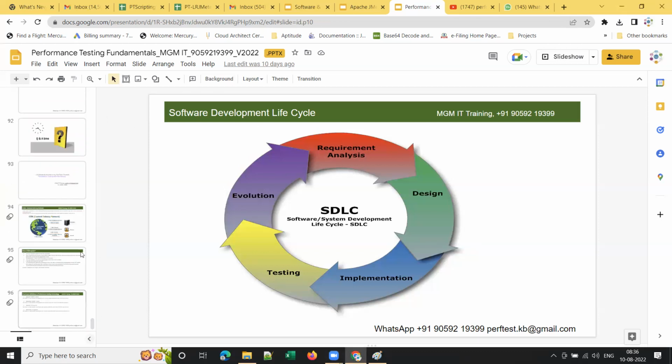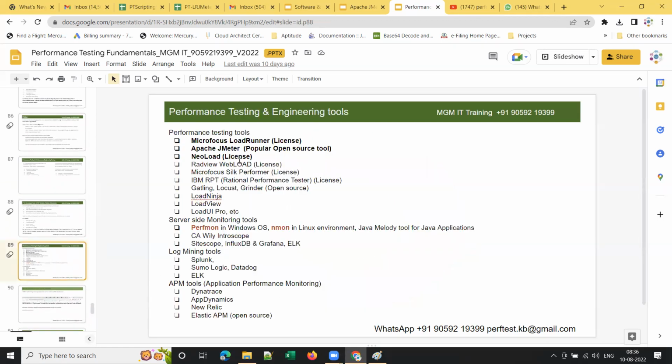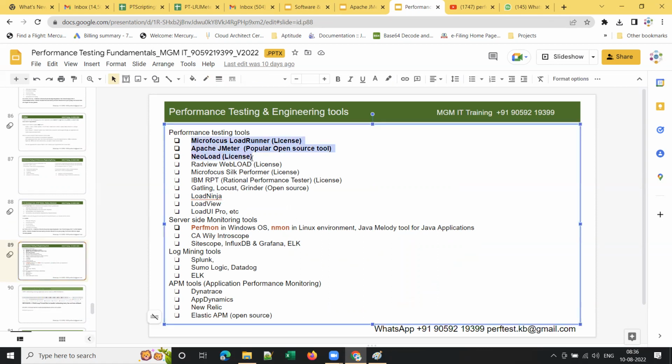All the performance testing tools generate the script. We need not write any code from scratch. There are multiple performance testing tools in the market, and I have highlighted the major ones in bold, as you can see here. LoadRunner is one important performance testing tool, and JMeter is another, which has more market share. Next comes NeoLoad. Apart from this, there are a few other performance testing tools. All these tools generate the script for you. You need not write code from scratch. That is the beauty of performance testing. But if you go for automation, you need to write code from scratch.